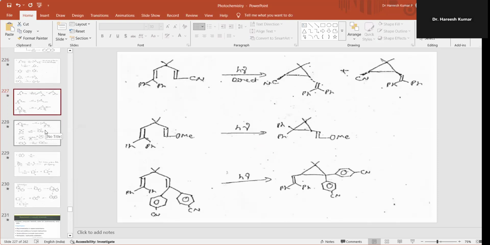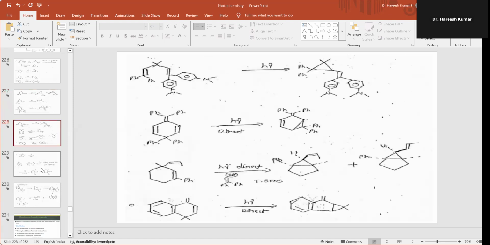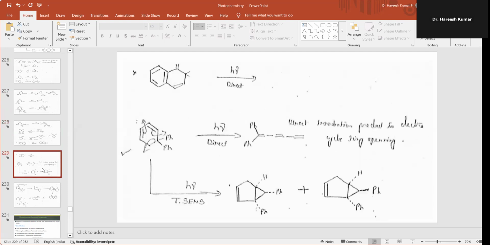So what is common? The common feature is vinyl cyclopropane. These are a few more di-π-methane examples. You can also observe that this is the double bond and this is the double bond. This will be the methyl one. So this undergoes di-π-methane rearrangement, giving a bicyclic compound.